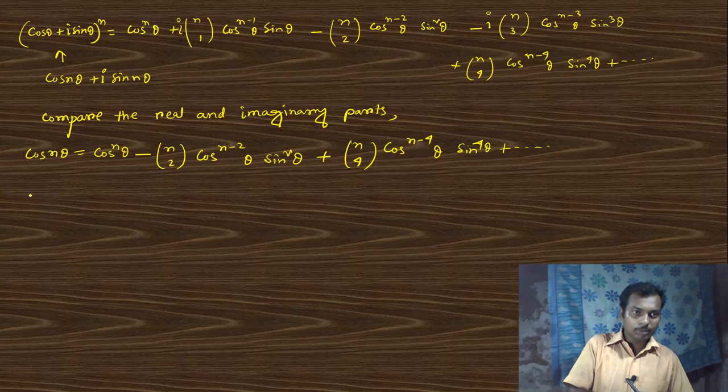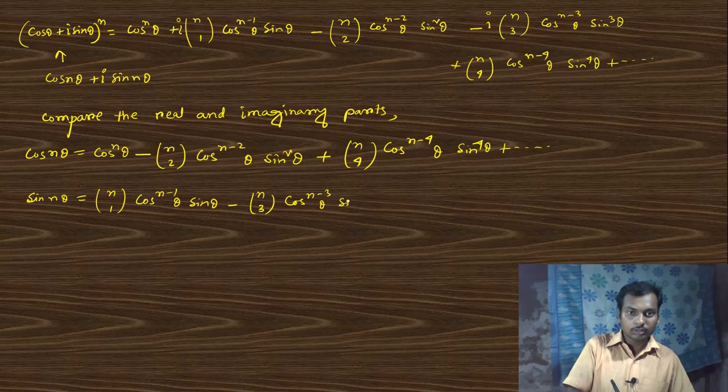And the imaginary part is sin n theta. What is sin n theta? Sin n theta is n1 cos to the power n minus 1 theta sin theta, then n3 cos to the power n minus 3 theta sin cube theta, and so on.